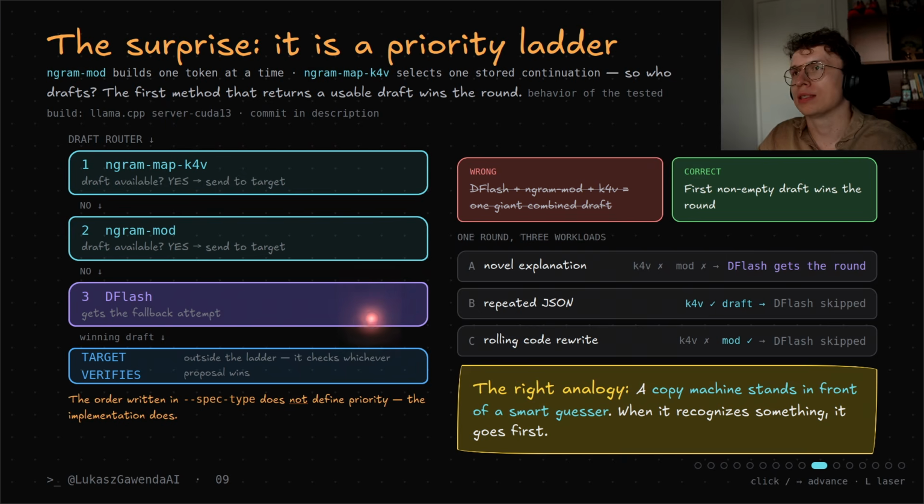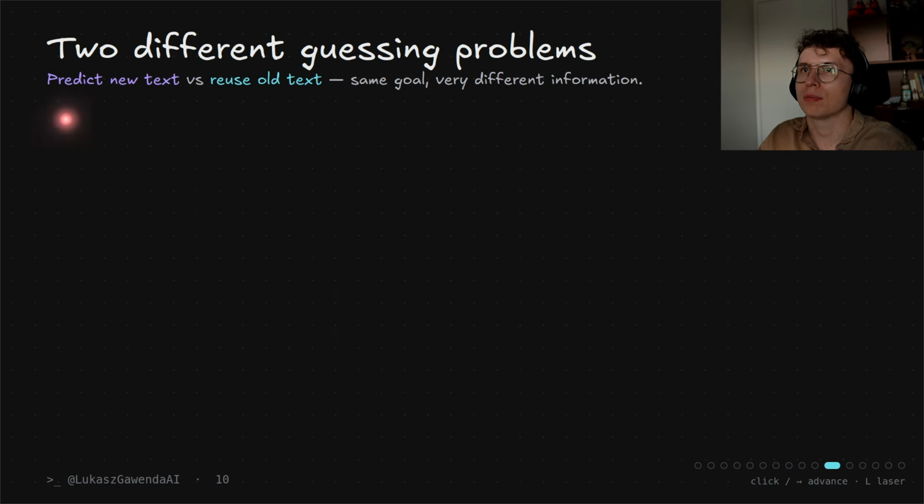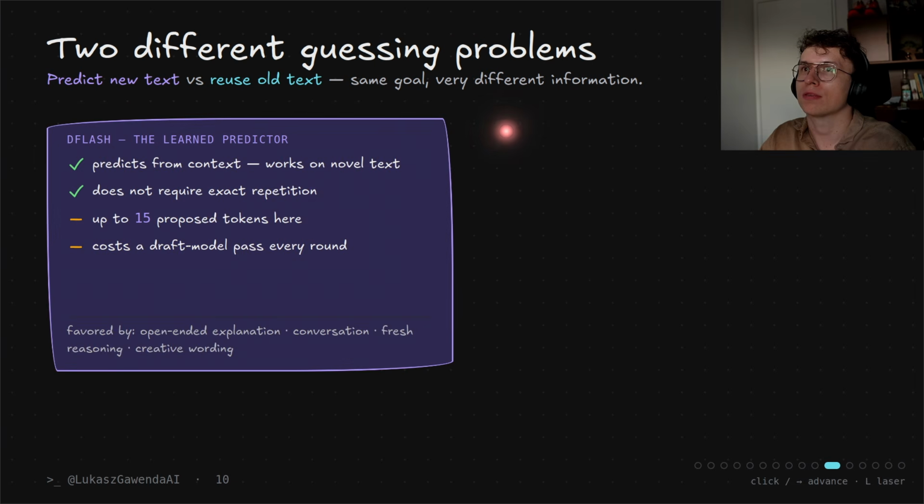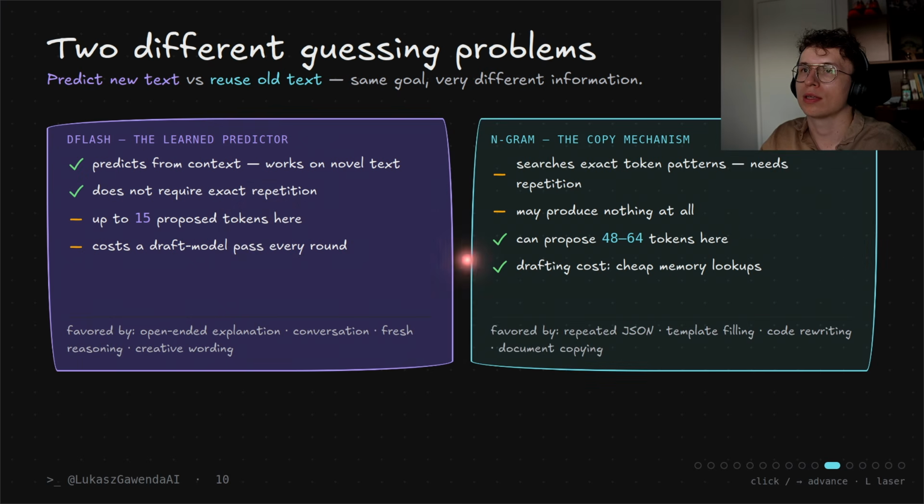So as you can see, we have two different guessing problems. One predicts new text and one reuses old text. It's the same goal, but very different information. DFlash is the learned predictor. It predicts from context, works on novel text, and does not require exact repetition, but it only proposes up to 15 tokens here, and it costs a draft model pass on every round. So it's favored by open-ended explanation, conversation, reasoning, and creative wording.